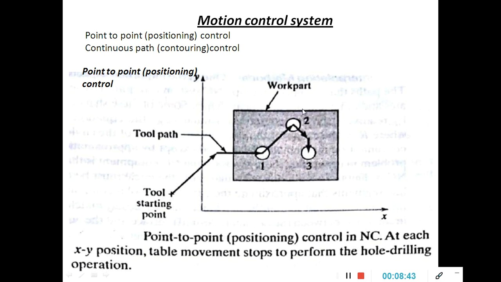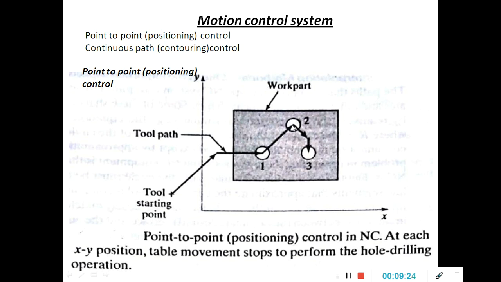Now let us consider this work part in which three holes are going to be made, positioned at different places in a single work part. If you use point to point control, that is positioning control, and give the coordinates for the first point, the tool will move directly to point number one very rapidly. Then the hole is drilled. After completion of drilling, if you give the x and y coordinates of the next point, the tool will move very rapidly to that point.